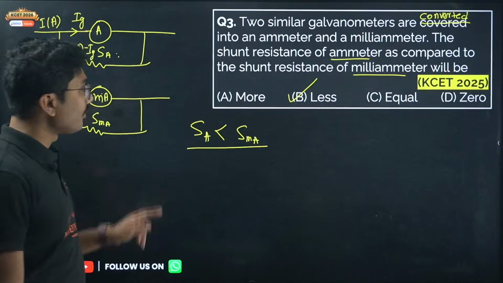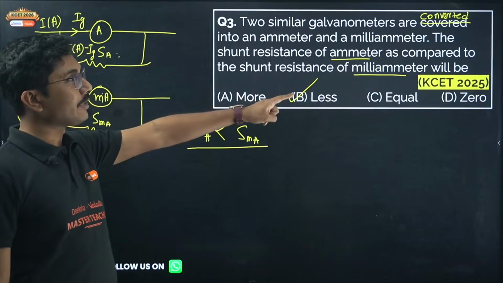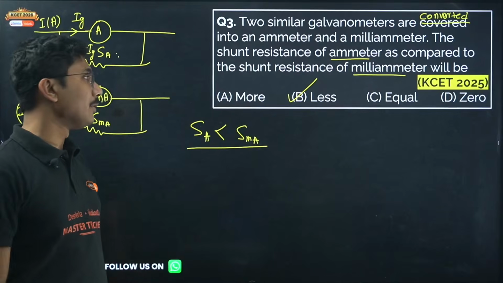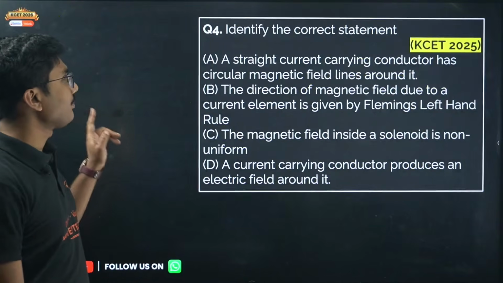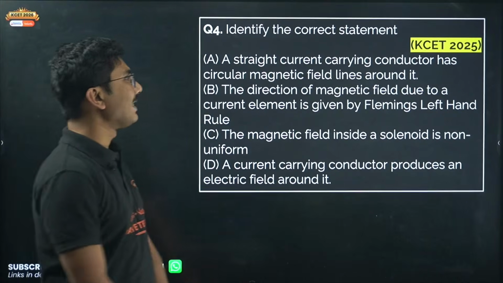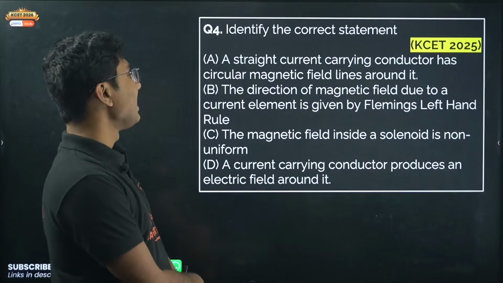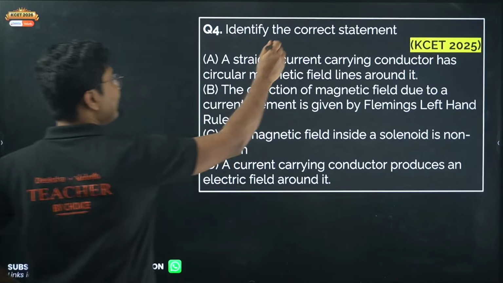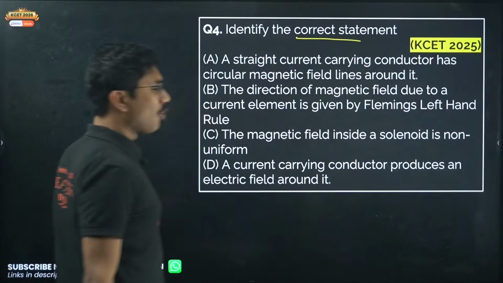Now let's move on. A very interesting question that came in 2025, but if you have no idea how to answer it, you may not be able to answer it. Next question: identify the correct statement. A straight current carrying conductor has circular magnetic field lines around it. Only one is correct.